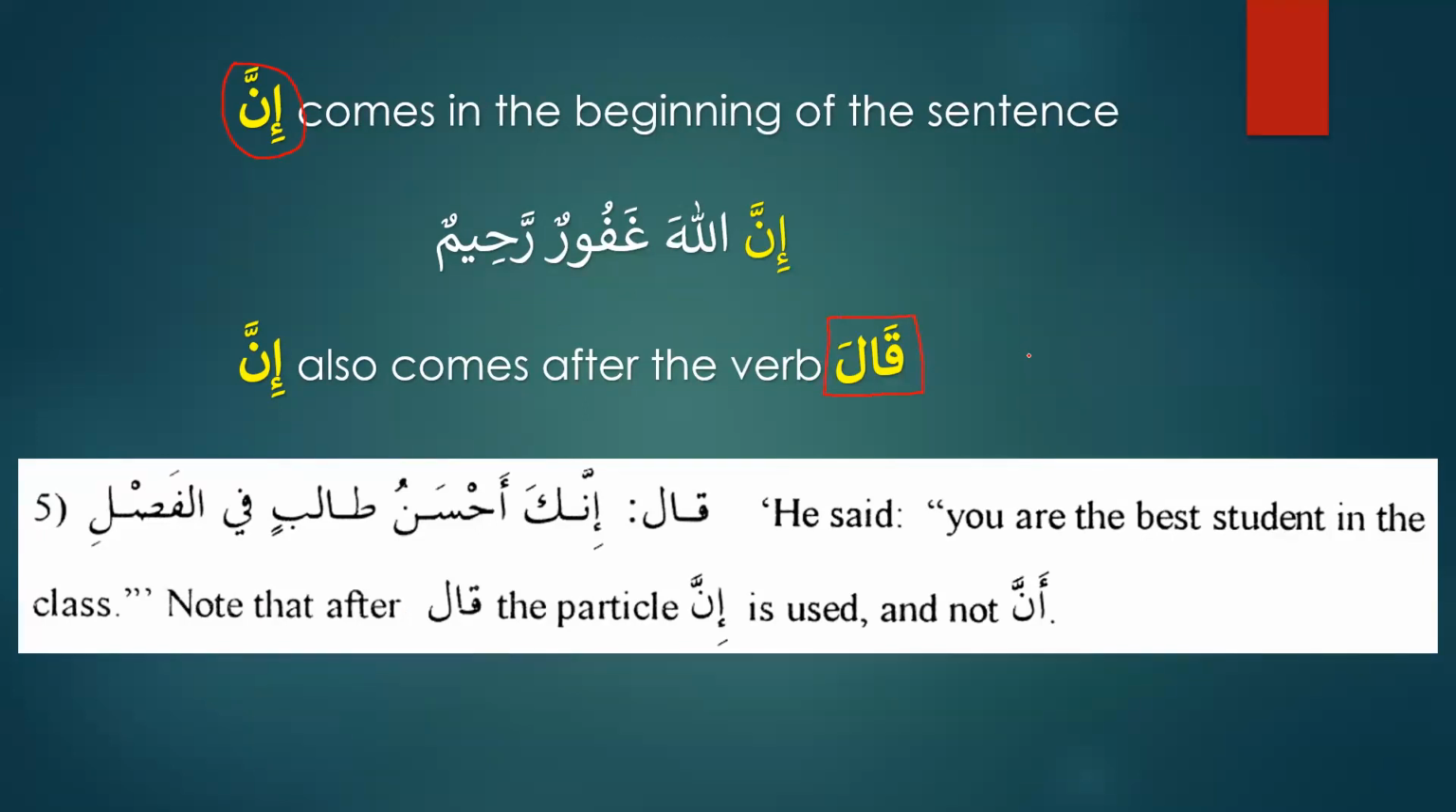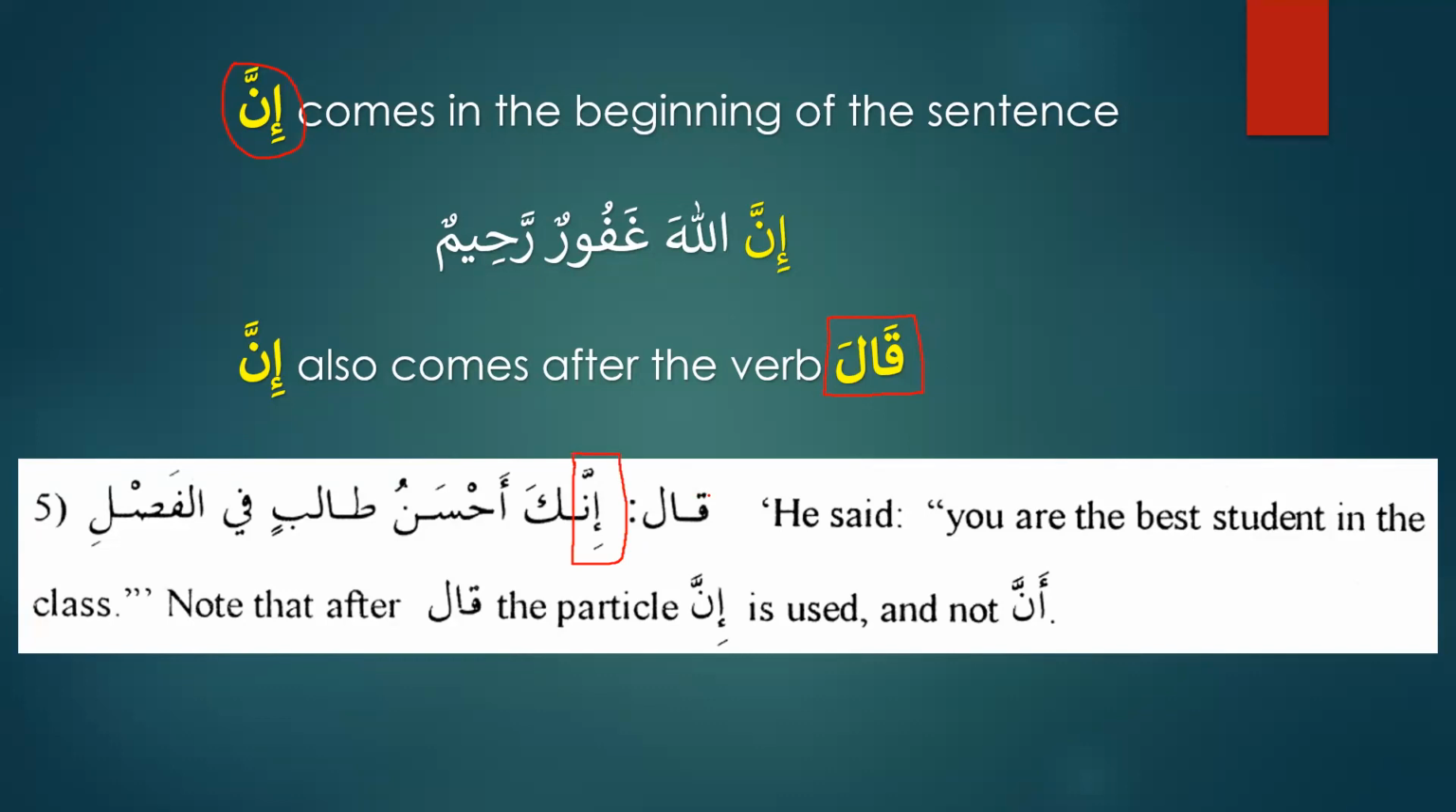Qala means, and it's not only qala, it can be the past tense, it can be the present tense. For example, it can be qala, it can be yaqulu, it can be qalat, it can be qulna, anything that is the form of qala. After qala, we have to use inna. It is a very important point, and it is used a lot in the Quran. So in the Quran, whenever we have qala or qalat or qalu or yaqulu or taqulu or yaquluna or taquluna, after that, the particle has to be inna and not anna.